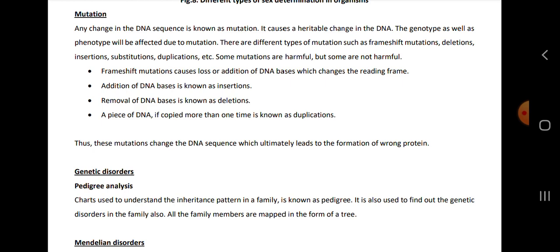Frame shift causes loss or addition of DNA bases, which changes the reading frame. Addition of DNA bases is insertion, removal of DNA bases is deletion, and if a piece of DNA is copied more than one time, then it is called as duplication.